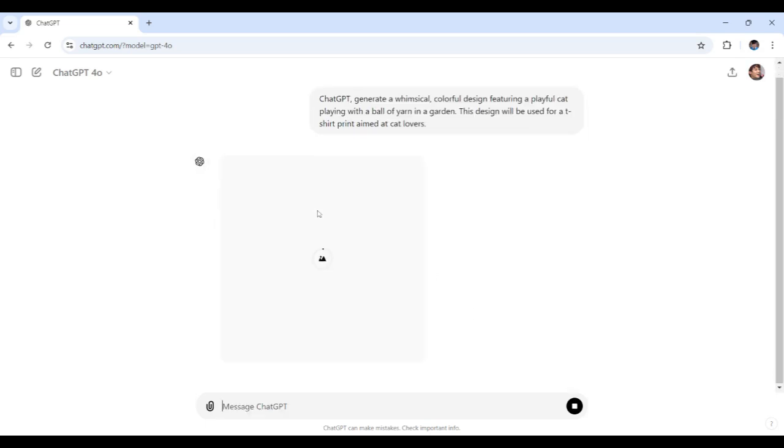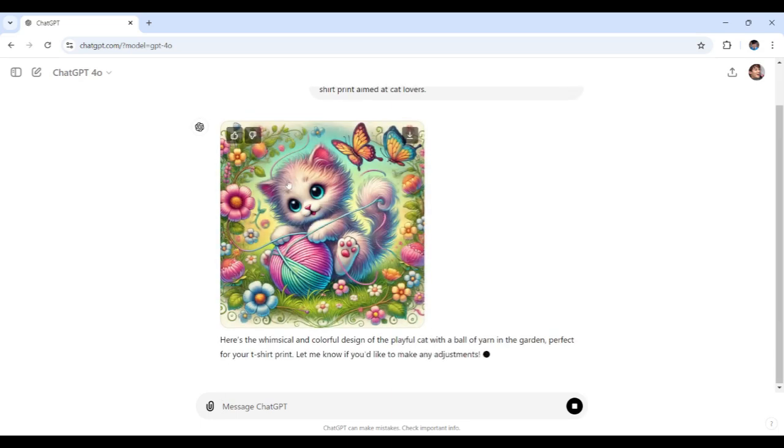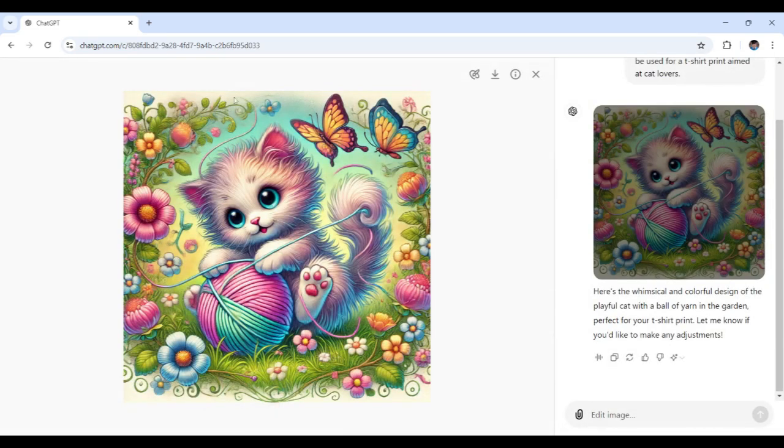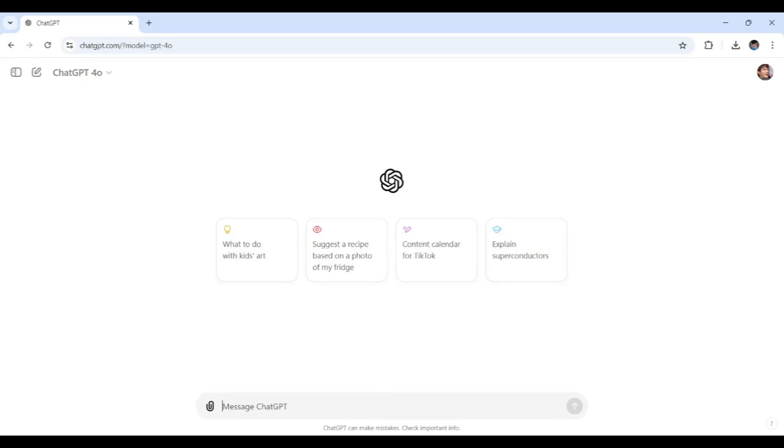All right, I've just sent the prompt to ChatGPT, and now it's working on creating a design that captures the playful and vibrant essence we want for this t-shirt. Here it is. This is how it came out. As you can see, with a design like this, you're well on your way to creating custom merchandise that not only looks great, but also sells well. Looks good.